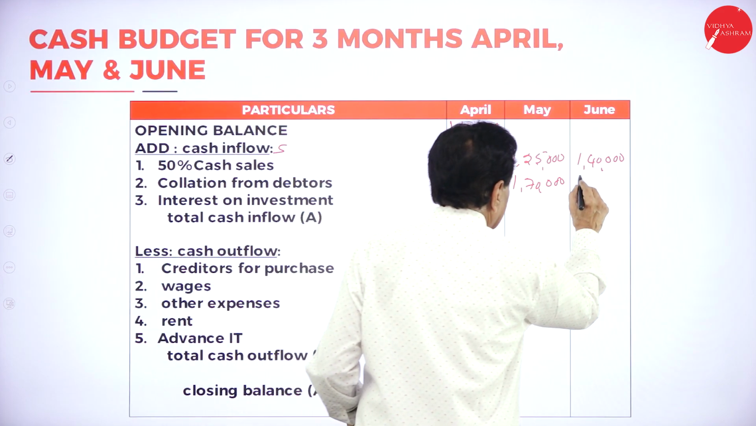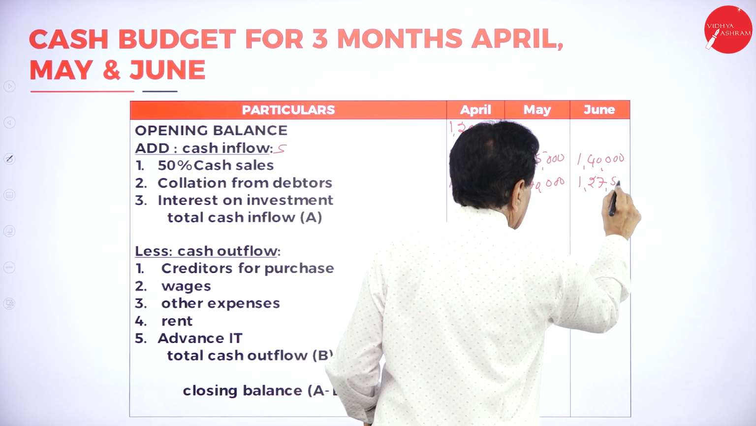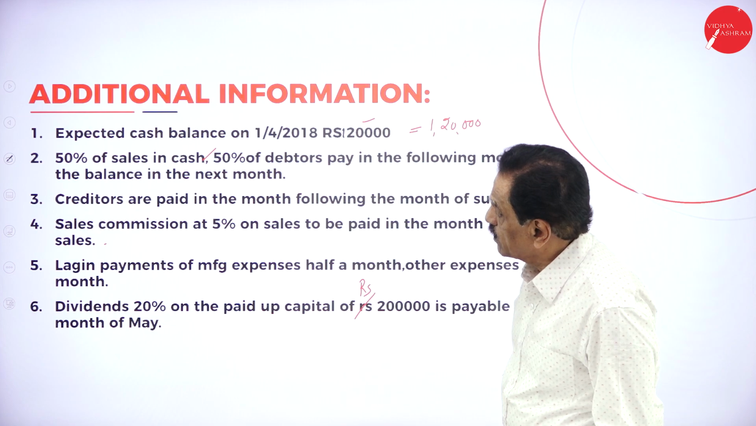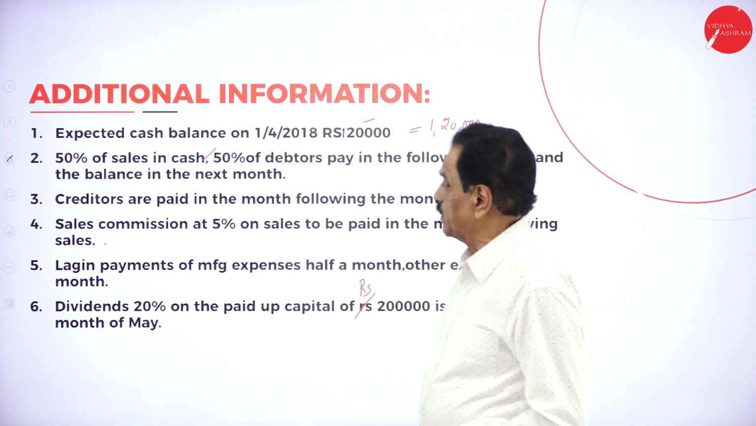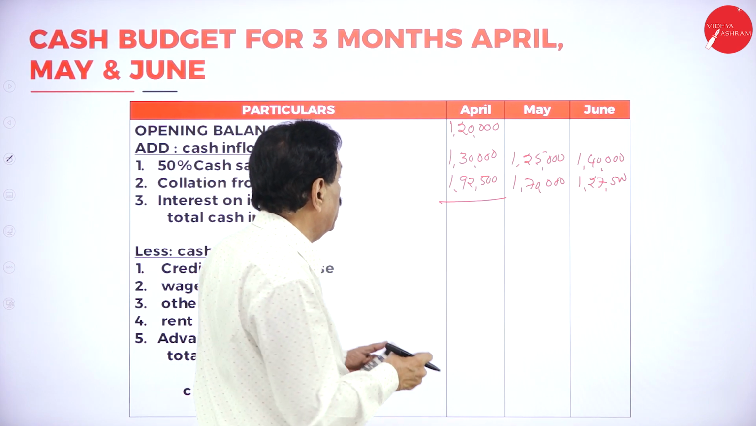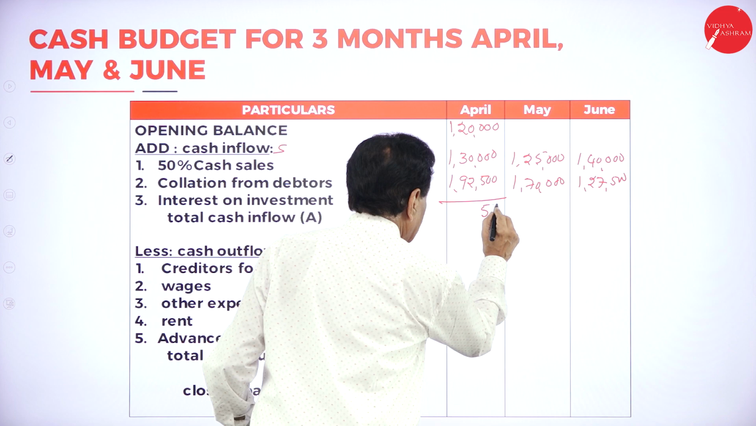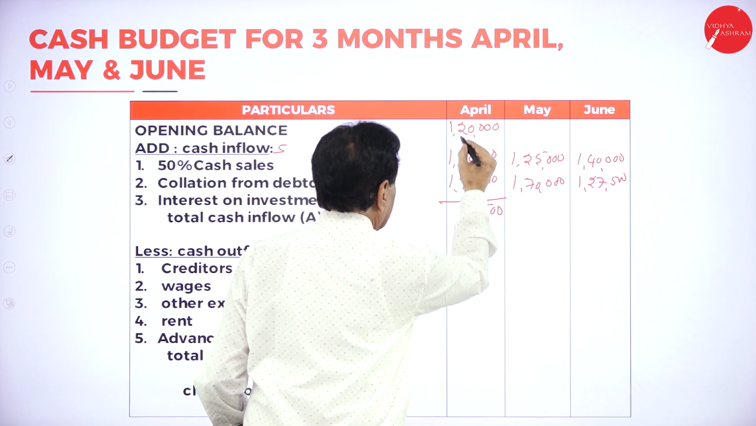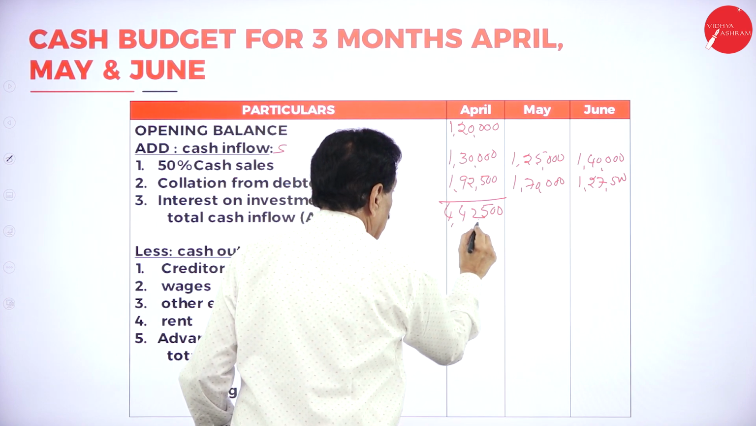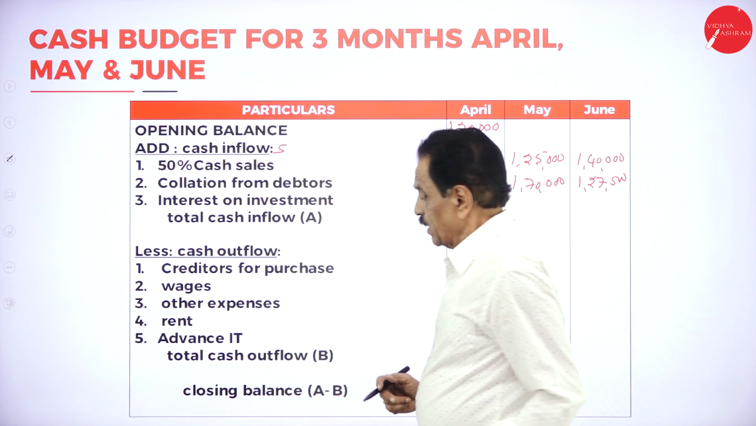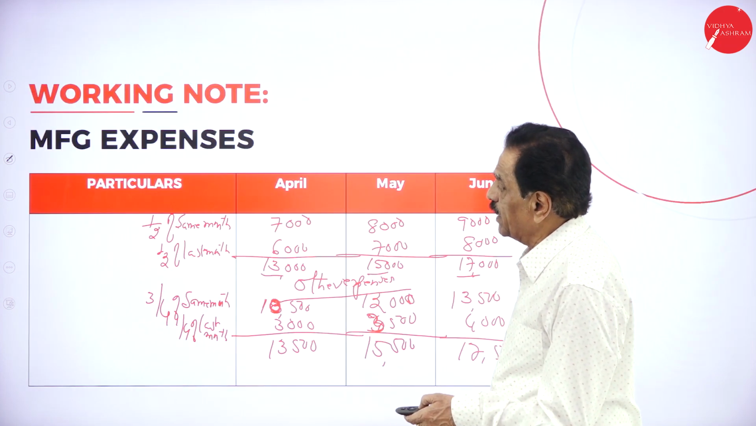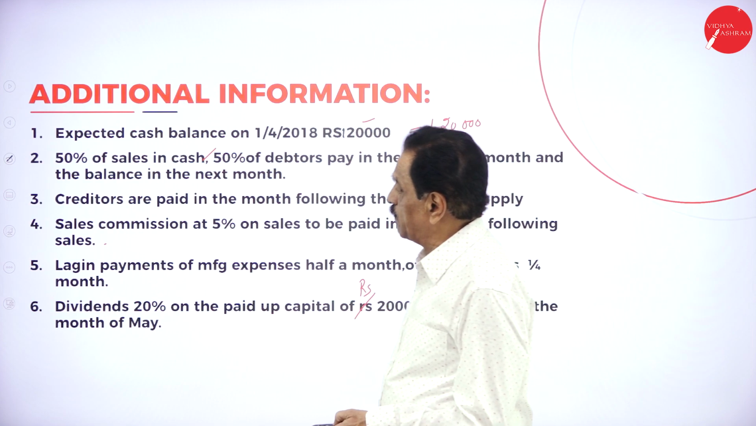1,27,500. Then any interest on investment, see that in the working note. No interest on investment. Add the figure. This is 1,500 to 4,42,500.